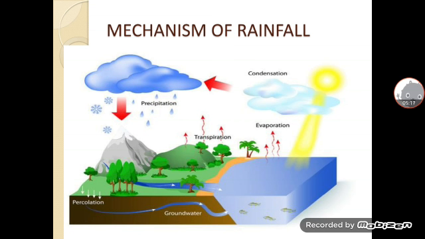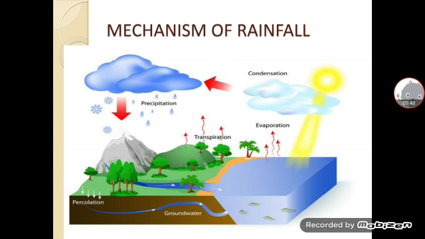When it goes up, then it becomes cool, due to presence of low temperature there. Water present in the form of water vapor condenses into tiny droplets of water or crystals of ice. This process, cooling down of water vapor into tiny droplets or crystals of ice, is known as condensation.